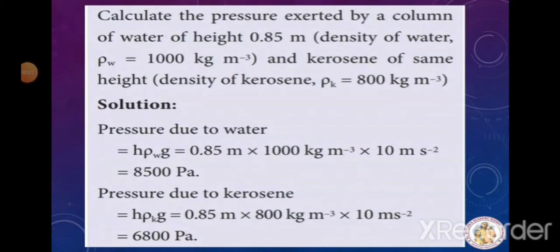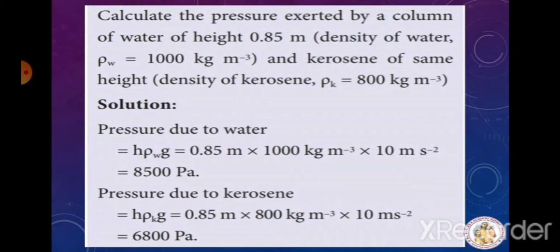Pressure exerted by a column of water of height 0.85 meter. Density of water, so we already know that density is denoted as rho. For water we have written rho W is equal to 1000 kilogram per meter cube, and kerosene of same height, density of kerosene, for kerosene rho K is equal to 800 kilogram per meter cube.